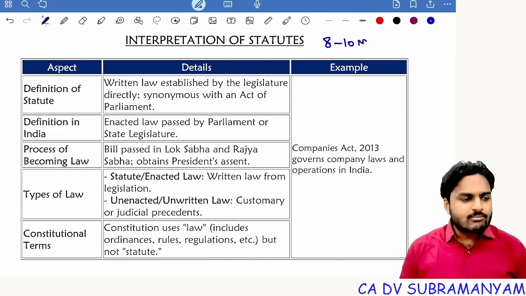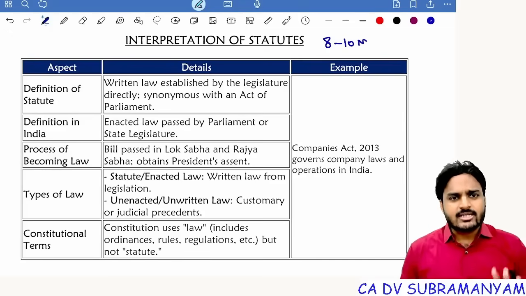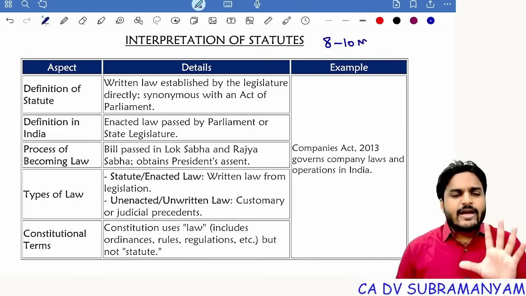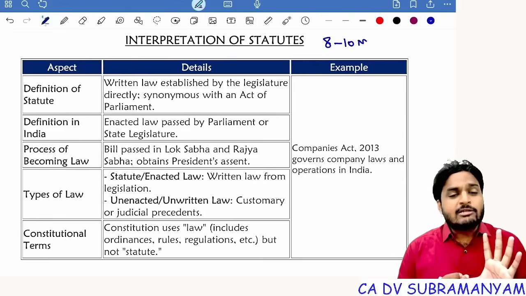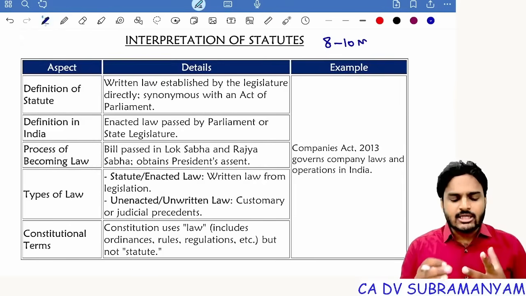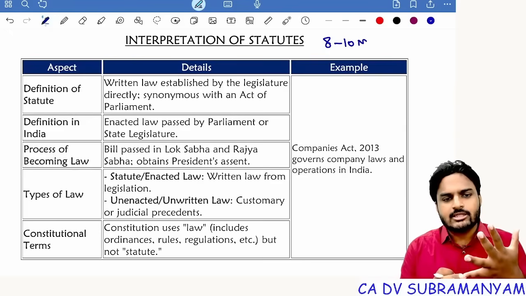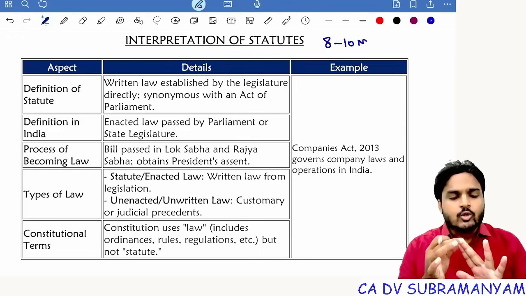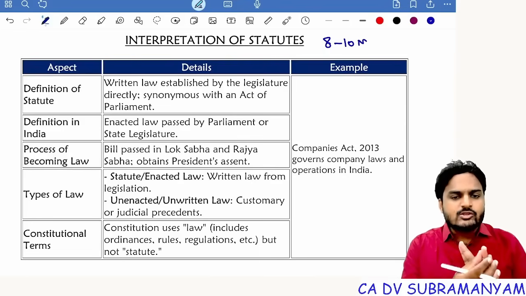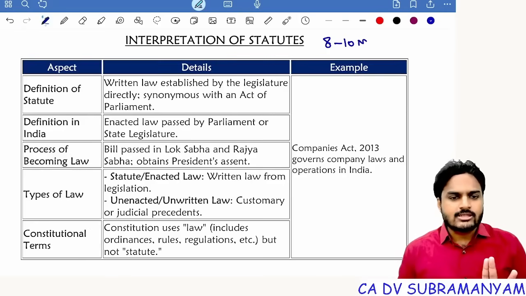Along with this lecture, I'm going to share with you a PDF document. Just listen to the lecture and go through this PDF document. That's enough. Understand? In this chapter, we have 5 topics. General topics like interpretation versus construction, interpretation of deeds. Next, primary rules of interpretation, secondary rules of interpretation, internal aids to interpretation, external aids to interpretation. Definitely one question will come from rules of interpretation, another question will come from aids to interpretation, and for the last question, there is a chance that it may come from general topics. I'm not ignoring any topic. I'm revising all the topics in this chapter.